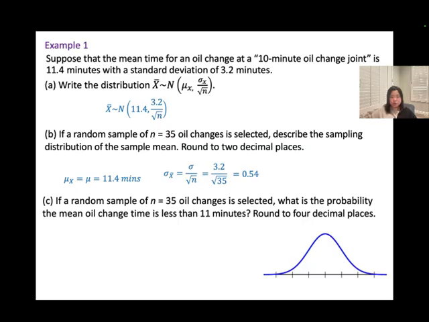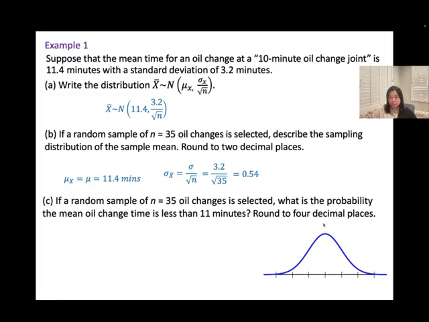And then C, if a random sample of n equal to 35 oil changes is selected, what is the probability the mean oil change time is less than 11 minutes, to 4 decimal places? So we have the mean, that is 11.4.